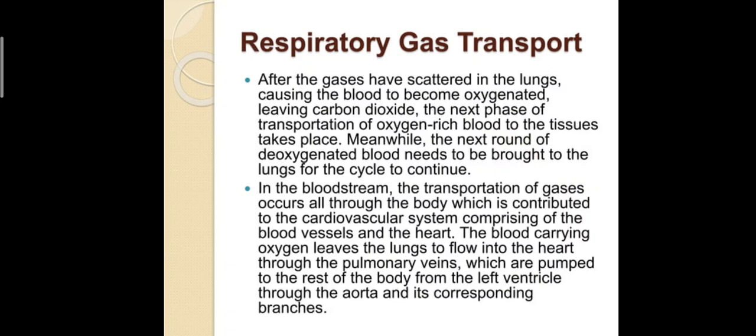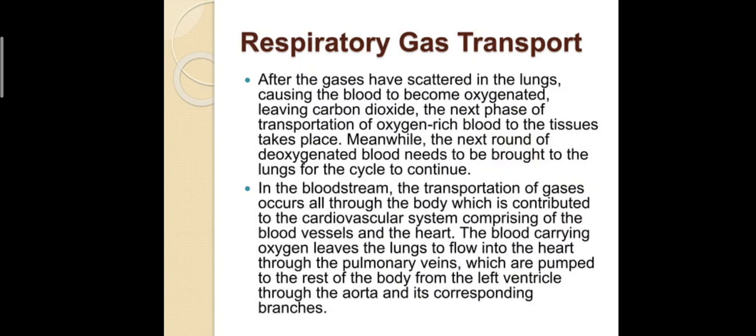Respiratory gas transport. After the gases are exchanged in the lungs, causing the blood to become oxygenated and leaving carbon dioxide, the next phase of transportation of oxygen-rich blood to the tissues takes place. Meanwhile, the next round of deoxygenated blood needs to be brought to the lungs for the cycle to continue.